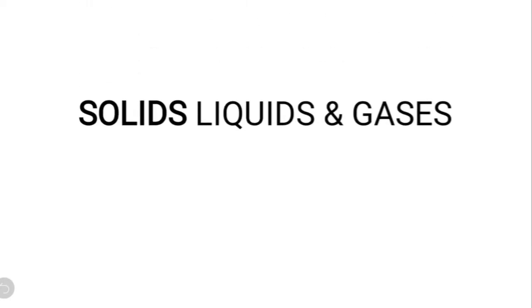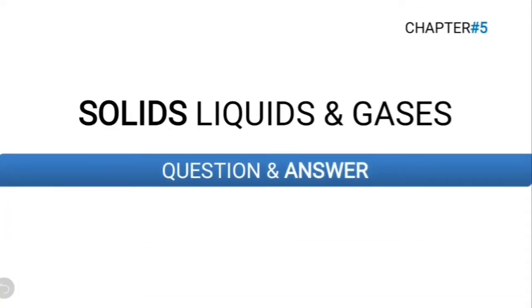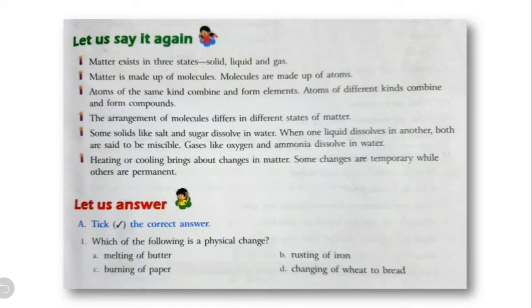Students, today we are going to discuss question and answers from the lesson Solids, Liquids and Gases. So let us begin. We had already revised certain points from the lesson: matter exists in three states: solid, liquids and gases. Matter is made up of molecules and molecules are made up of atoms. Atoms of the same kind combine and form elements. Atoms of different kinds combine and form compounds. So remember that matter is made up of molecules and molecules are made up of atoms.